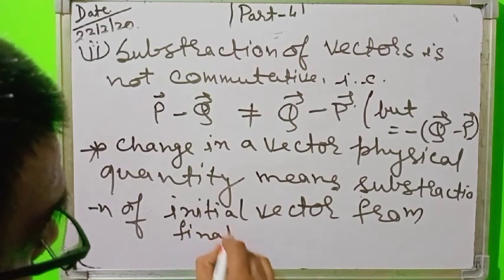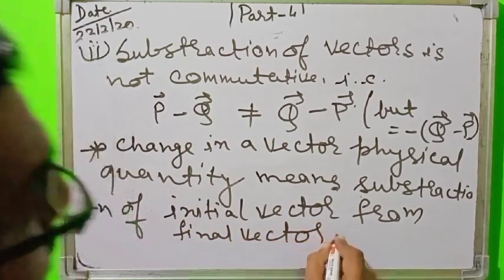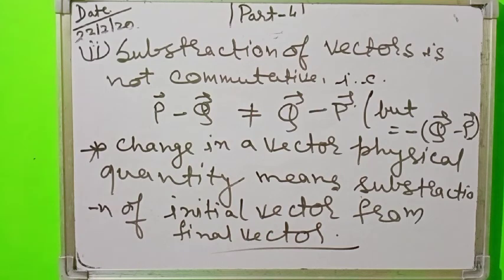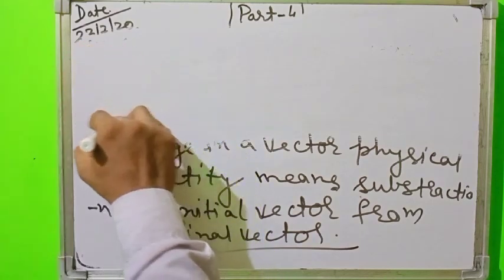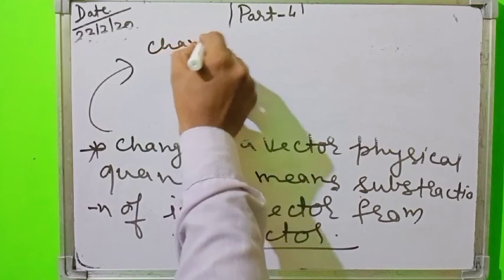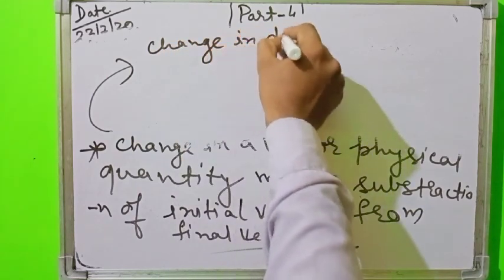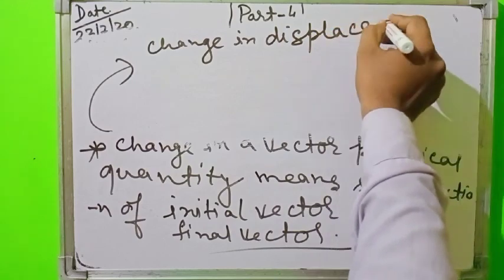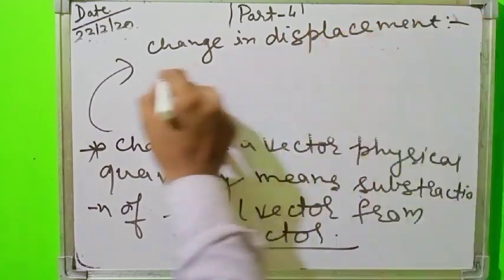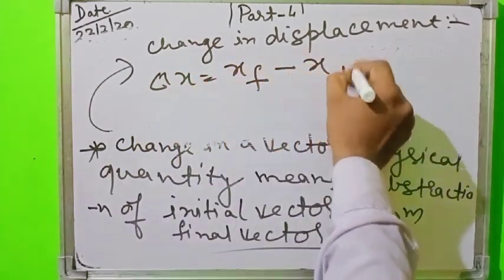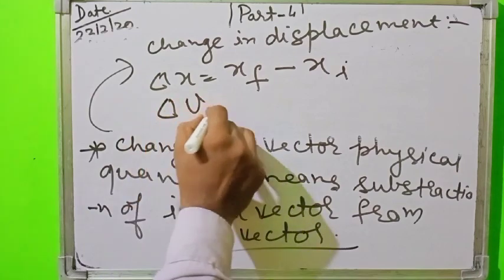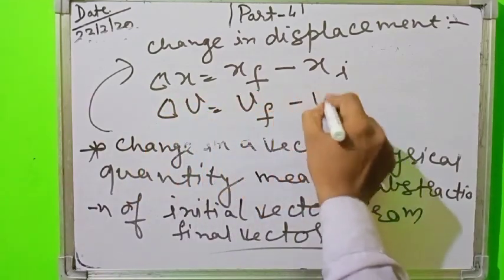If you are saying change in velocity or change in displacement, I am taking its example: change in displacement can be written as delta x, final displacement minus initial displacement, and delta v, final velocity minus initial velocity.